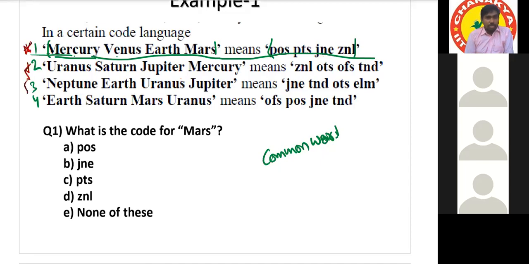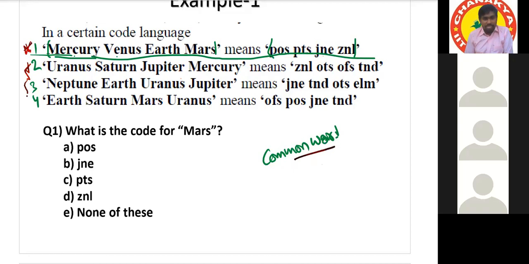So here the logic is: for common words, we have to take common codes; for uncommon words, we have to take uncommon codes.